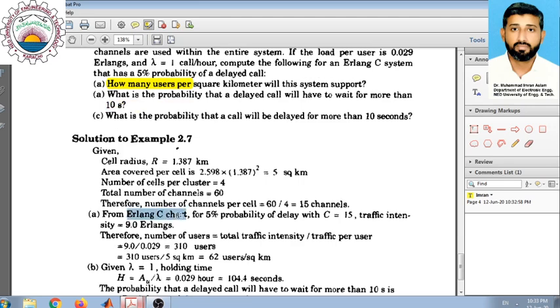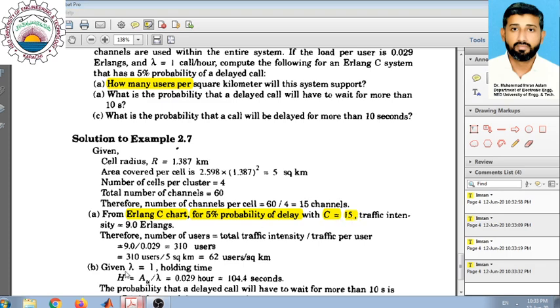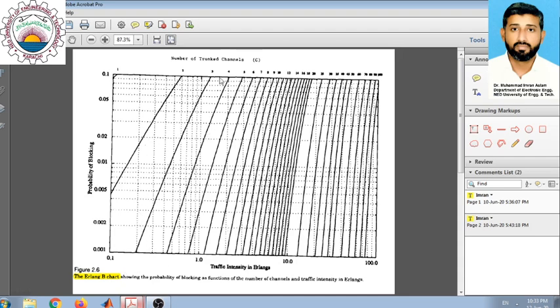As we are working on an Erlang C system, we have to refer to the Erlang C chart, and for the Erlang C chart the probability of delay is given as 5%. So the grade of service for this particular system is 5%, in other words, 5 divided by 100, that is 0.05. The number of channels in a cell is actually 15. So from this we can refer to the Erlang C chart to find the traffic intensity. Let me go to the Erlang C chart.